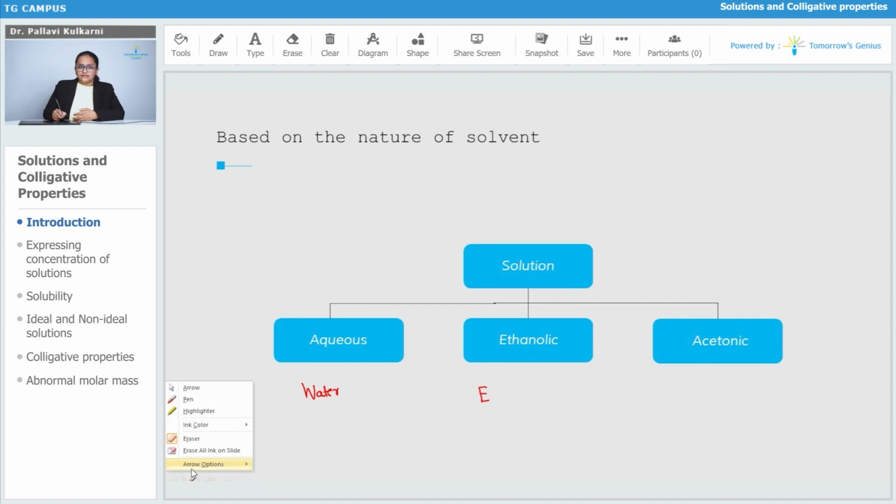On the basis of what type of solvent is used, the solutions can be classified into 3 types. In case of water as the solvent, it will be called an aqueous solution. In case of ethanol as a solvent, the solution will be called an ethanolic or alcoholic solution. If it is acetone as a solvent, the solution will be called an acetonic solution.